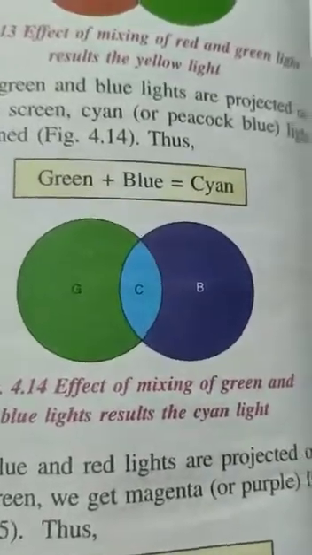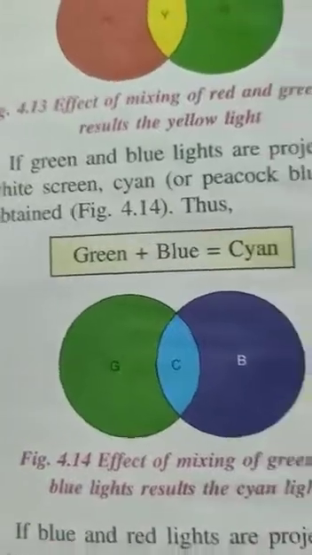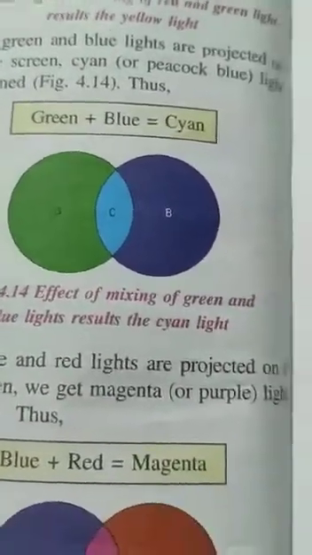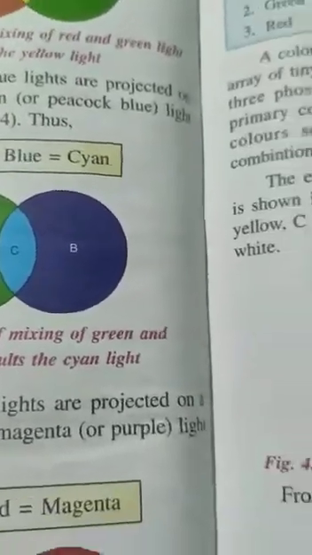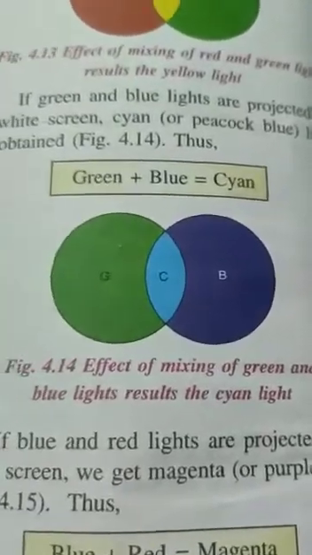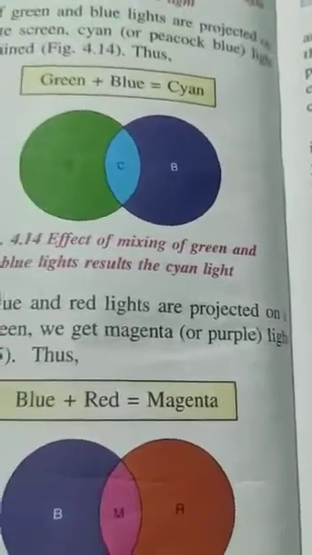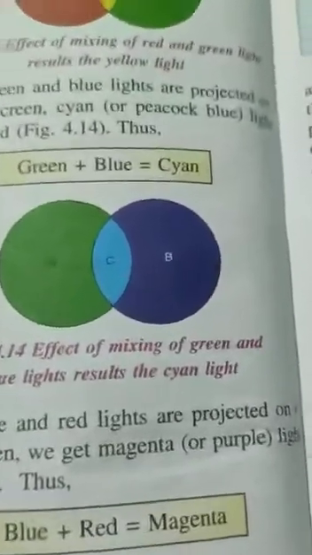Hence red, green and blue are called the primary colors, because on mixing they produce white light. That is why we cannot obtain primary colors by mixing other colors. By mixing other colors we cannot produce white light. However, mixing of these colors produces other colors, but white light cannot be produced. So that's why it is a primary color.